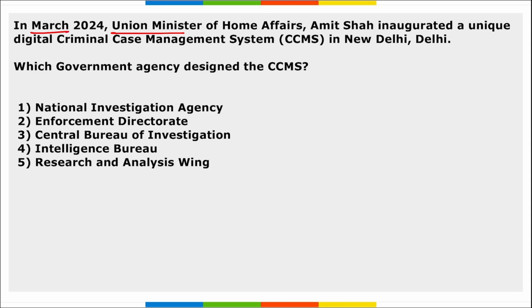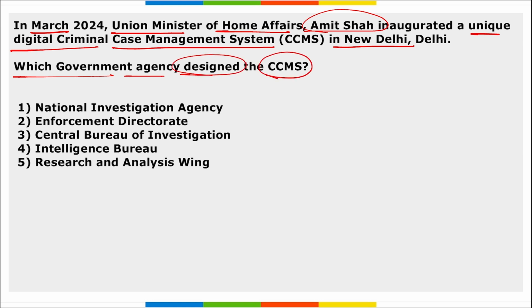Next, in March, Union Minister of Home Affairs Amit Shah inaugurated a unique digital criminal case management system in New Delhi. Which government agency designed the CCMS? So it is National Investigation Agency, that is NIA. They have recently designed this CCMS, that is your unique digital criminal case management system in New Delhi.